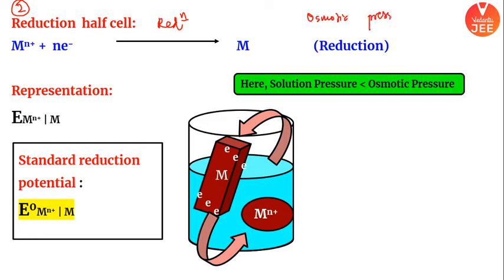Osmotic pressure is more than solution pressure. I hope we have just now discovered, talked about it. What am I saying? Now, pay full attention. So, what will happen? Your metal ion will get deposited on your particular metal rod, and this process is reduction. And in this reduction, again, what is the representation? Check this out. What is happening? M plus N. Your aqueous ion is getting deposited into solid form.